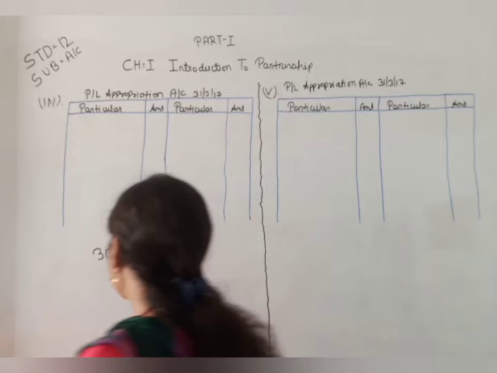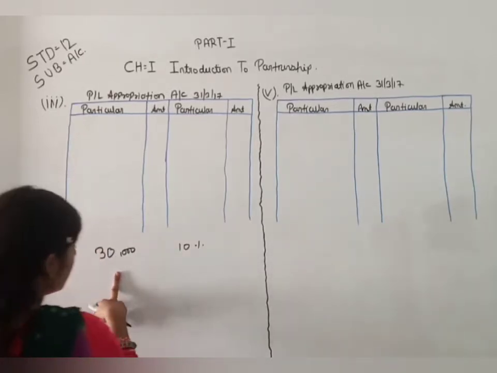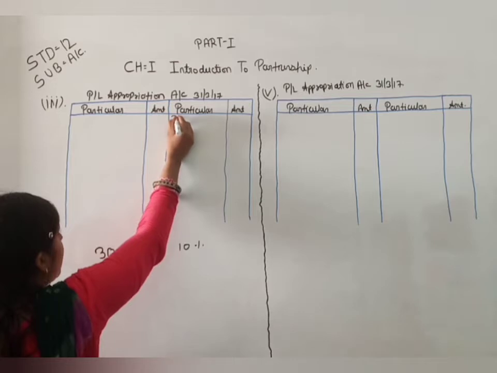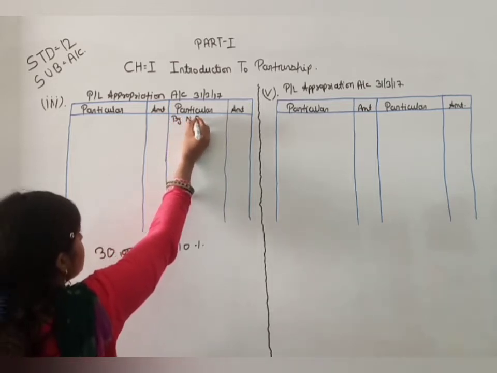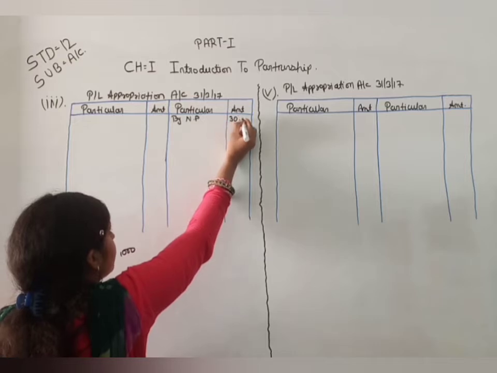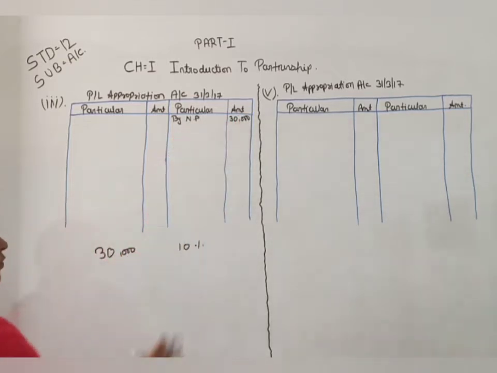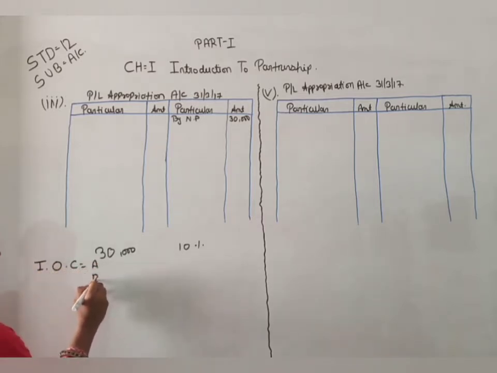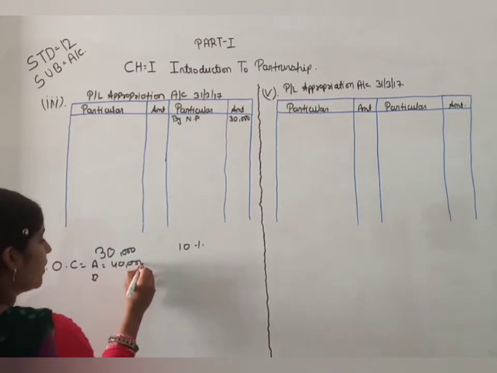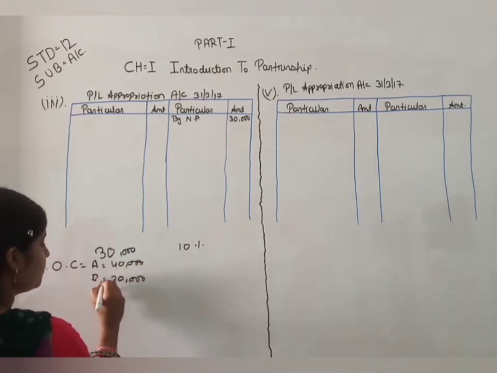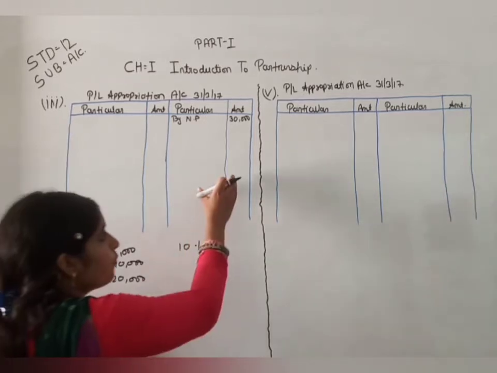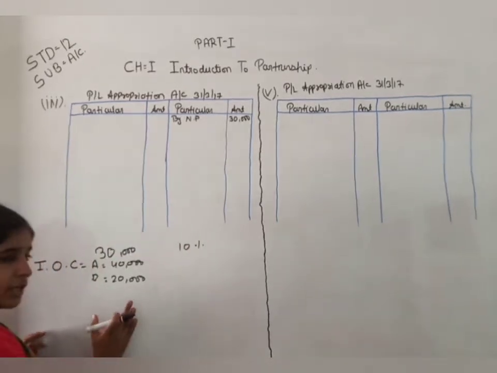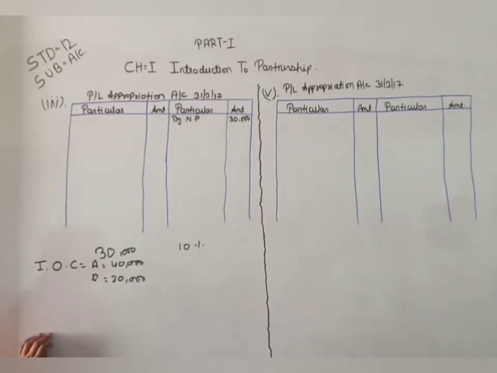Okay, now here 30,000 is your profit, so I have written down here net profit is 30,000. Okay, now here from profit and loss account we have 30,000 profit, but interest on capital for A and B is 40,000 and 20,000. Okay, so here there is a shortage of profit for giving interest on capital to partners.